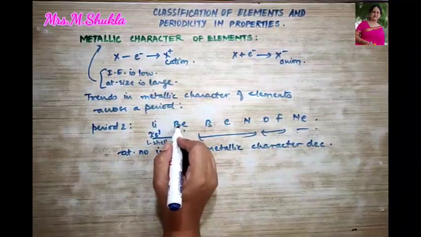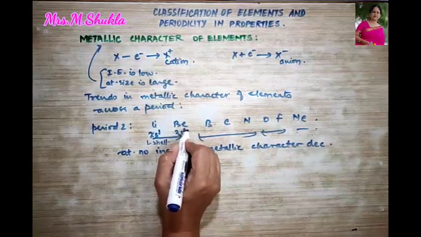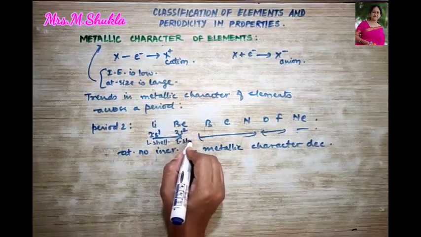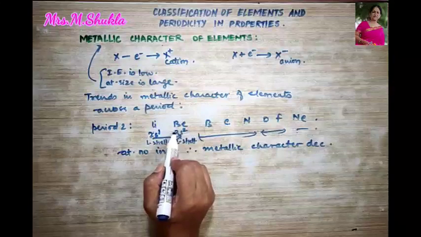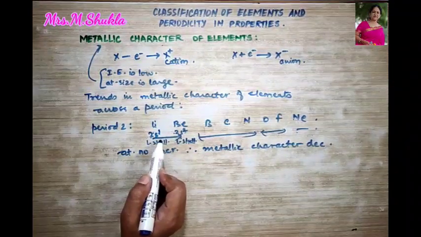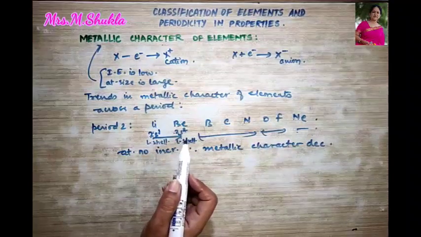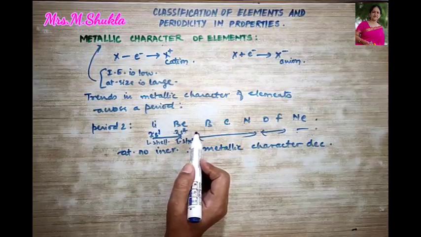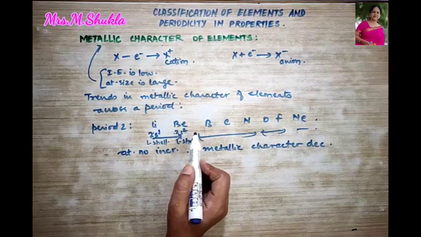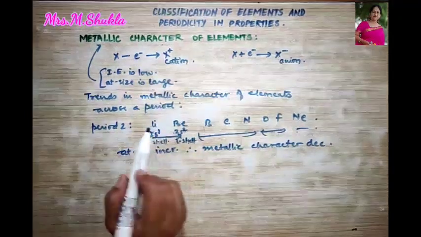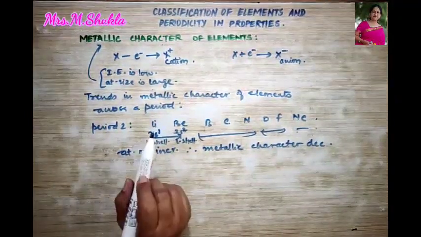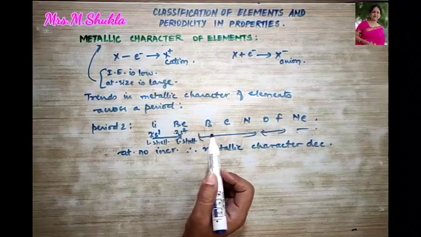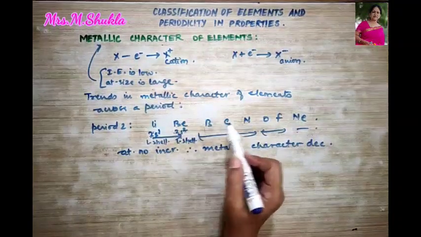Whereas let us talk about beryllium. Here the valence electrons are 2s2, present in the L shell. But over here, what do we know? 4 protons are attracting 2 valence electrons. Therefore, it is easier to remove a valence electron from lithium than to remove an electron from the valence shell of the beryllium atom. Right? Therefore, we can say that the metallic character of lithium is more than that of beryllium. Right? Similarly, we can explain between beryllium and boron, between boron and carbon.